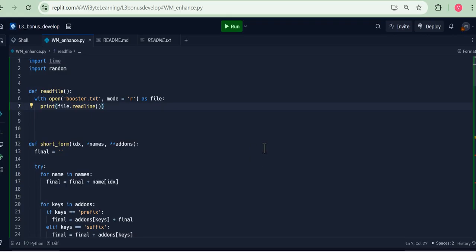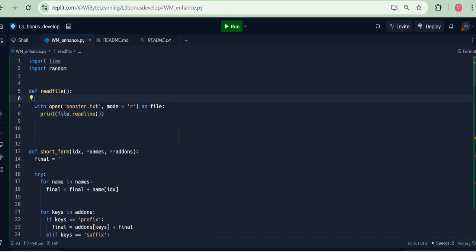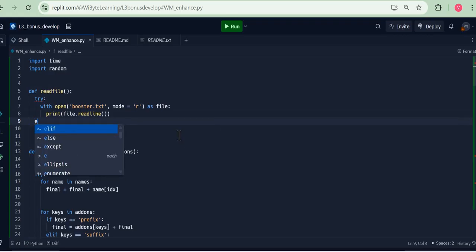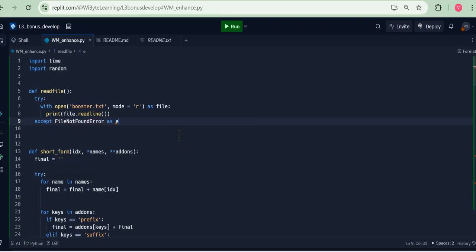How do I handle this error nicely? Well, I can encapsulate this whole thing in a try and except again. So I just go and say try. For example, let's say try doing this, except, let's say FileNotFoundError as e. I can do that, or I think I just leave it here.